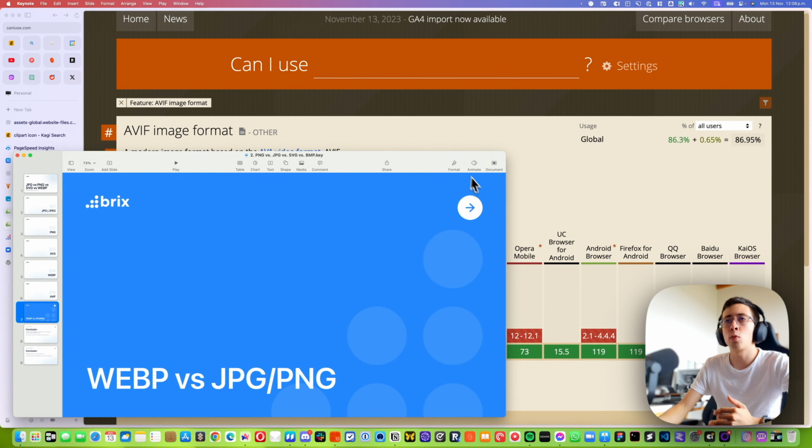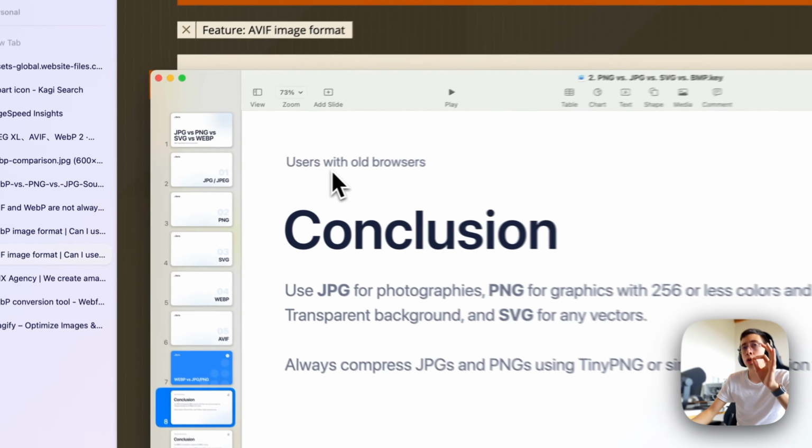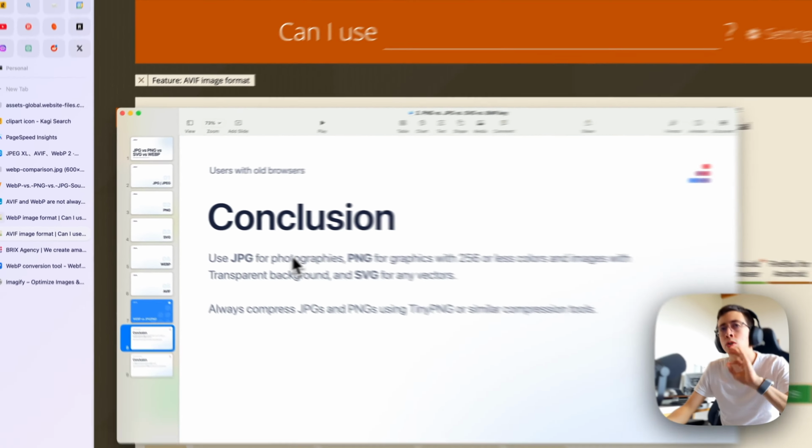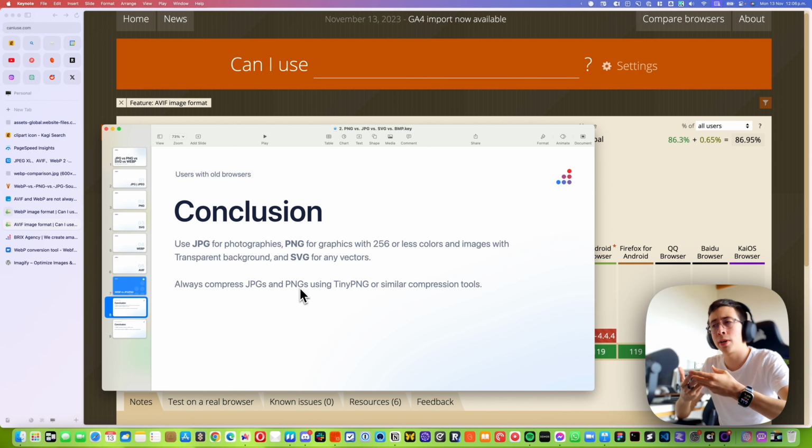So if we need to wrap this up, I will say the following. If you have users with all browsers, you should just use JPG for photographies, PNG for graphics, and SVG for vectors. It's important to remember that all of these files should be compressed on TinyPNG or similar tools. There are many conversion tools. Personally, I think TinyPNG is one of the ones that have the best conversion algorithm,